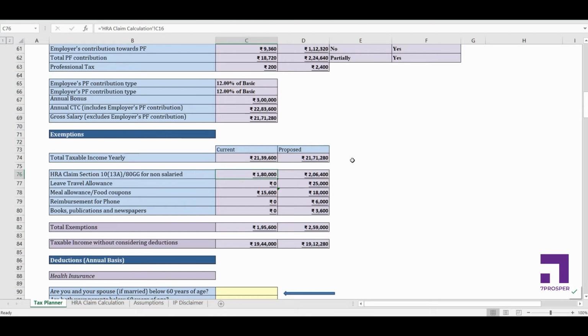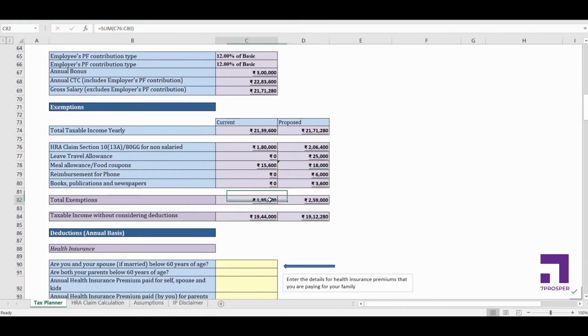After the optimization, you see the HRA that I could claim with my current salary structure was 1,80,000, but the HRA that I can claim with my proposed salary structure is higher. It's 26,400 higher than the current salary structure. I can claim around 2,06,000 in HRA. LTA, I was not even claiming in my previous salary structure, but in the proposed salary structure I'm going to claim 25,000 as LTA. The meal allowance, earlier I was claiming 15,600, now I am going to claim 18,000 per year. For phone I was not claiming anything, now I am going to claim 6,000. For books I was not claiming anything, now I am going to claim 3,600, because these components have been added to my salary, so I can claim whatever actual money I am spending on phone and books.